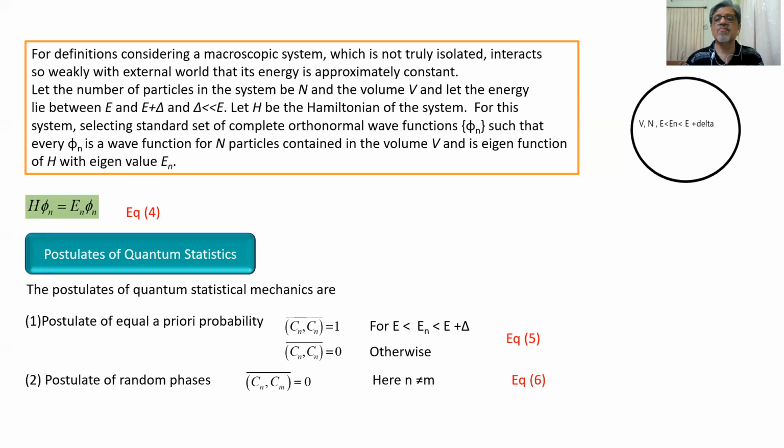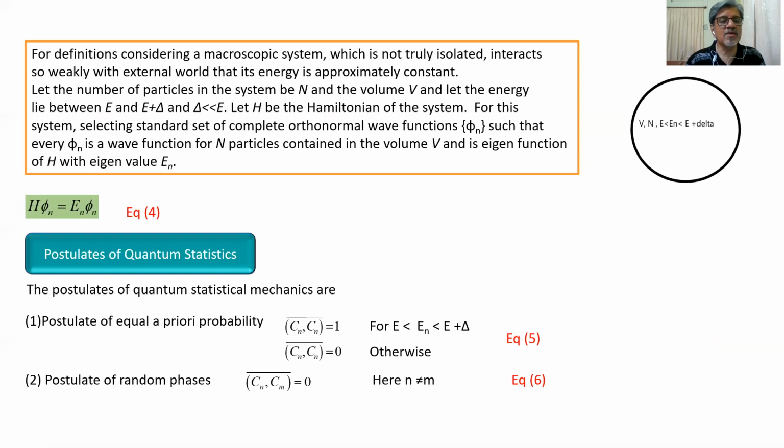So we have a large number of particles n, and all particles are represented by corresponding wave functions, and each eigenfunction of H is represented by an energy eigenvalue En.